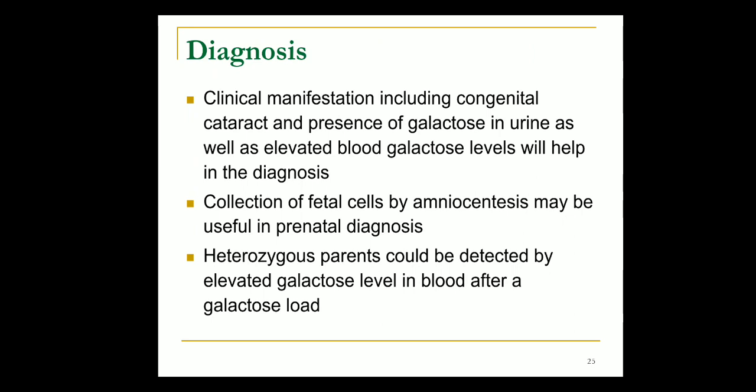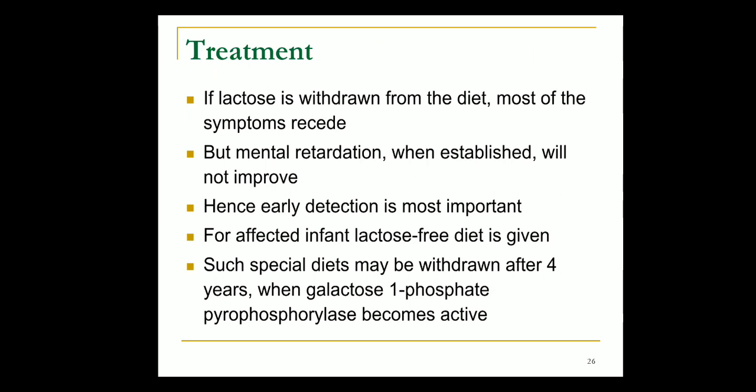Heterozygous parents could be detected with elevated galactose level in the blood after the galactose load. Treatment: if lactose is withdrawn from the diet, most of the symptoms recede. Mental retardation will not improve if it is established. If the detection is late, it can't improve. So early detection is very important.